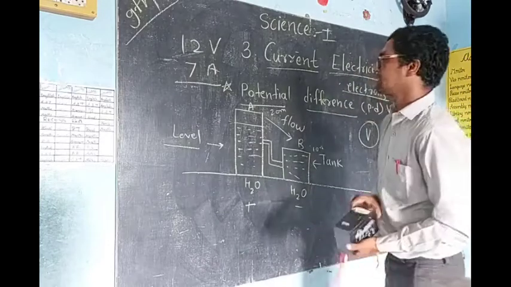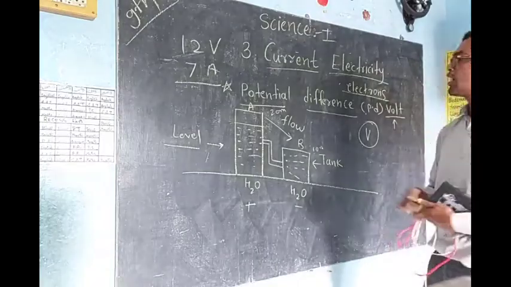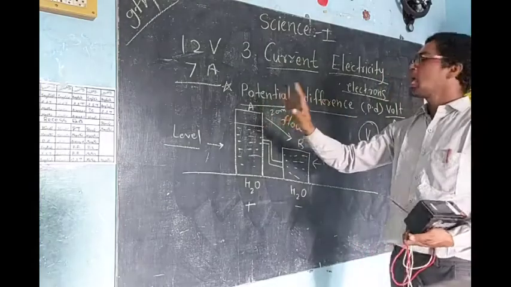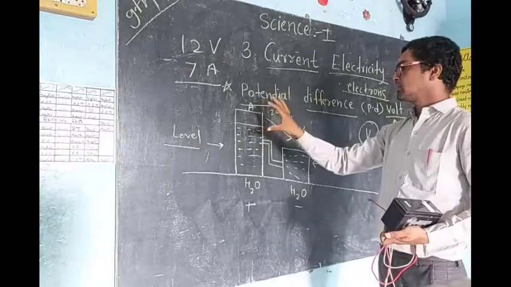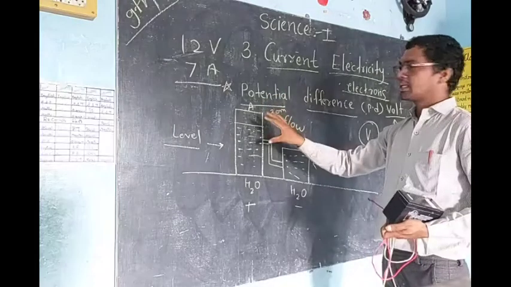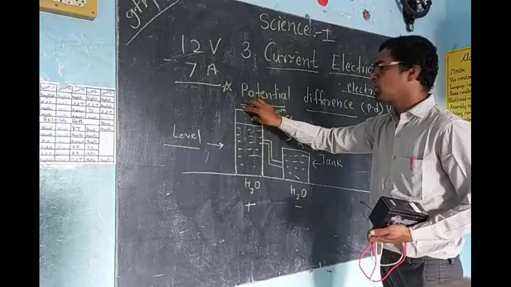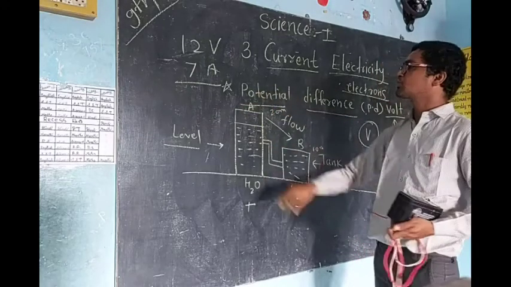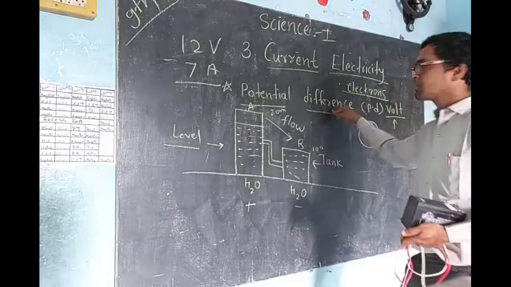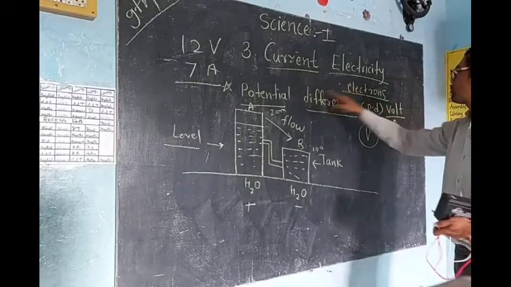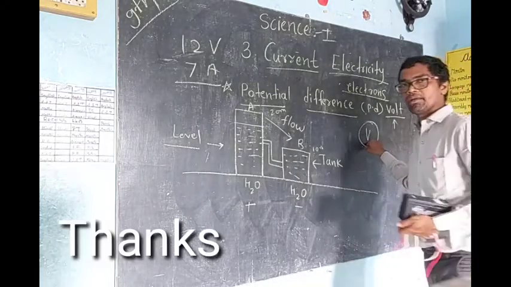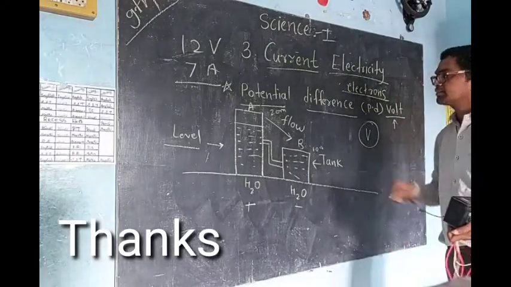Okay, so in this concept, what have we learned? What is the potential difference? The amount of energy required to carry a unit of positive charge from one place to another place is called potential difference, and the unit of potential difference is volt and the symbol is capital V. Okay, so keep this in mind.